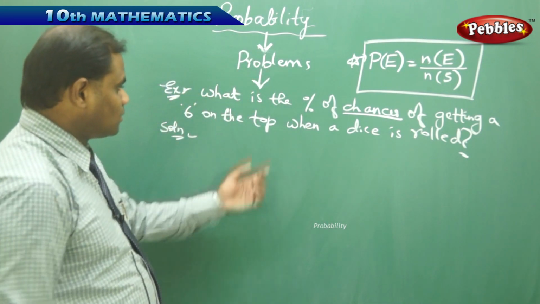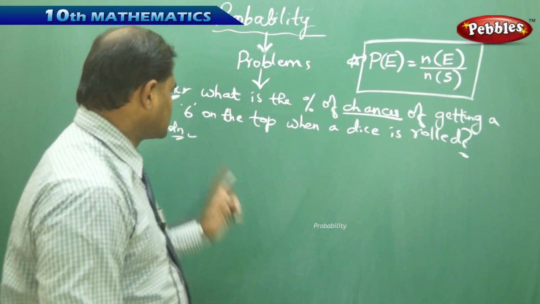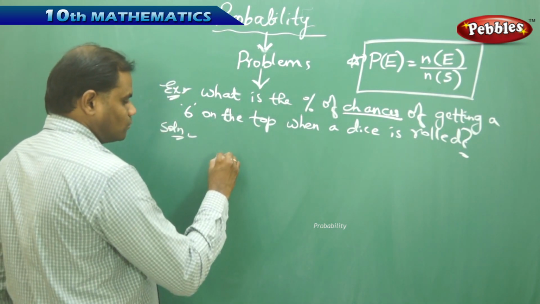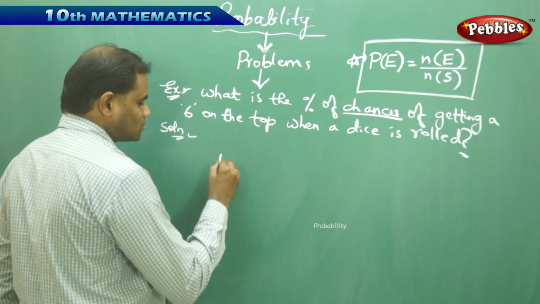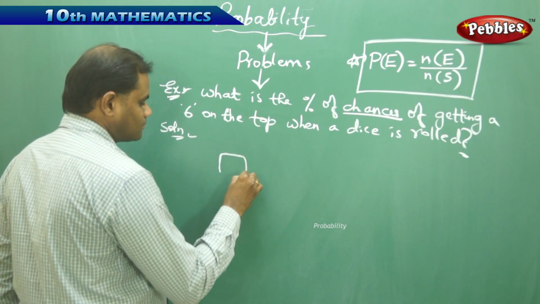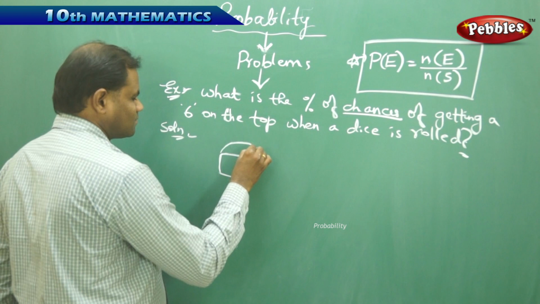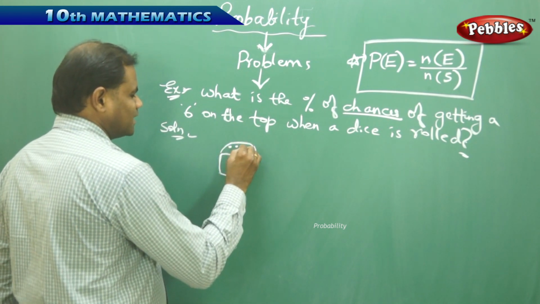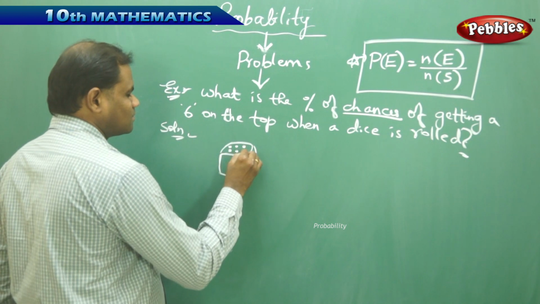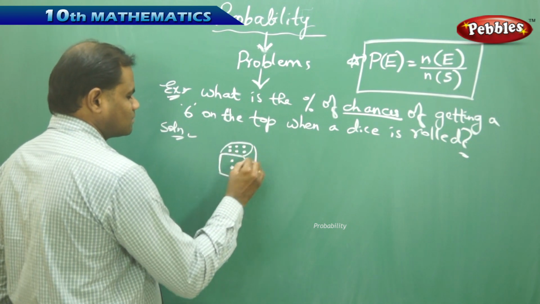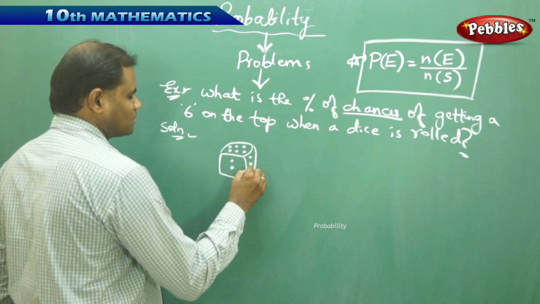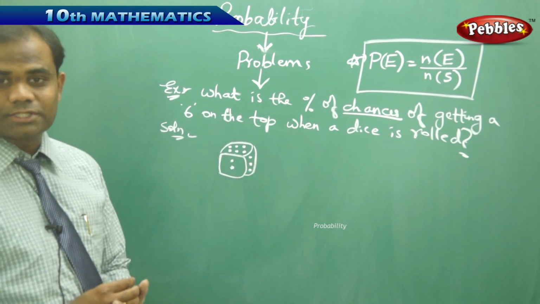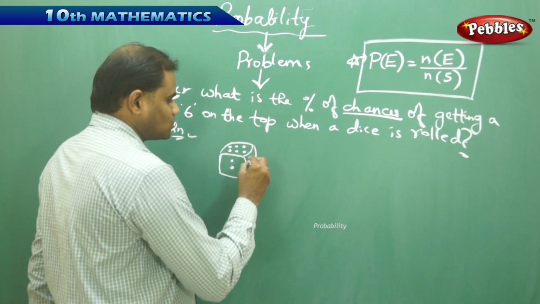So let me take a dice on which I need to get a 6 on the top.